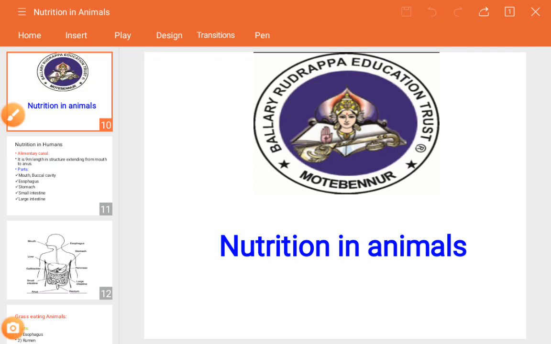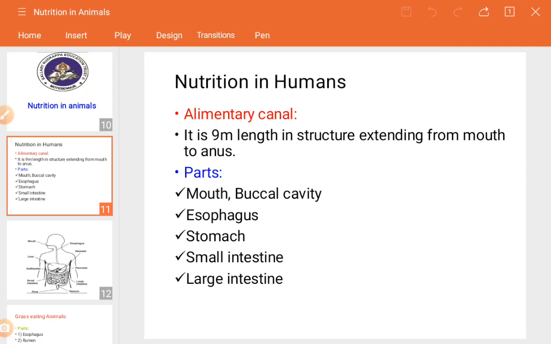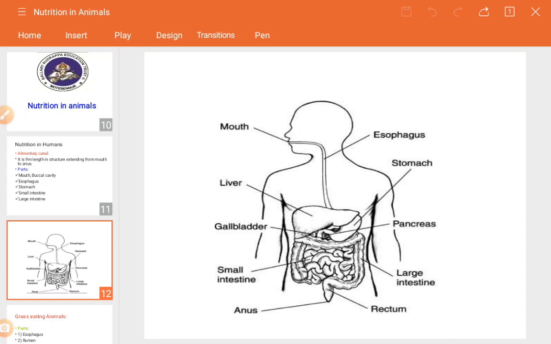Hello everyone. Today we are going to start the next portion after the mouth, buccal cavity and the teeth. These are actually the initial alimentary canal or digestive system parts. So after that we are going to see today the esophagus, stomach, small intestine and the large intestine.